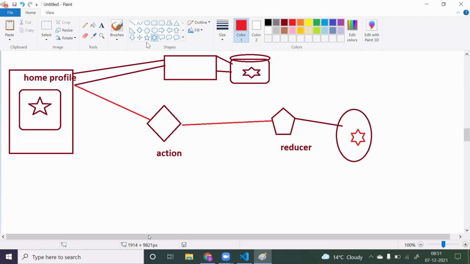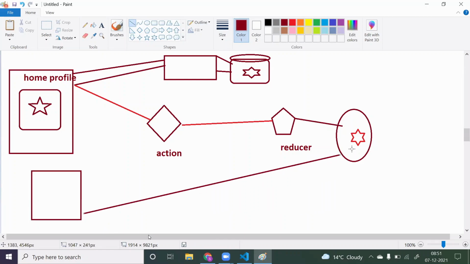Now if you click on profile, then your profile component will load. What will the profile component do? It will just connect with this Redux store, take this data and display it here. Now whenever you click on profile, you are not sending one request, you are just getting that data from the Redux store only. This Redux store is created in your browser only, so taking the data from the browser will be much faster than taking the data from your APIs.